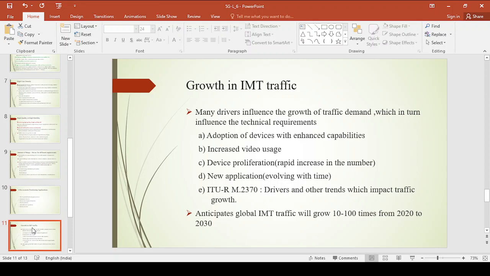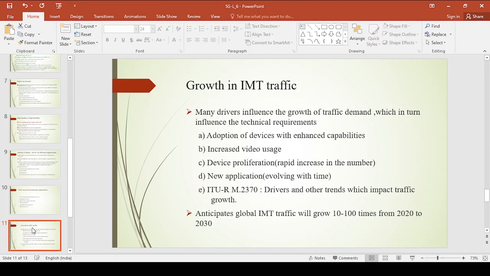And next, the increase in the number of devices: day by day the number of devices keeps on increasing, which is also one of the major reasons for growth in IMT traffic.